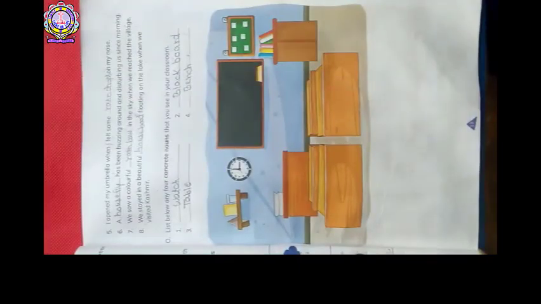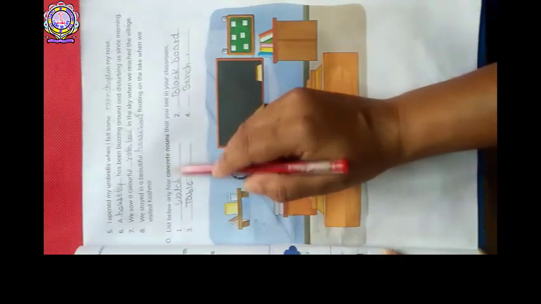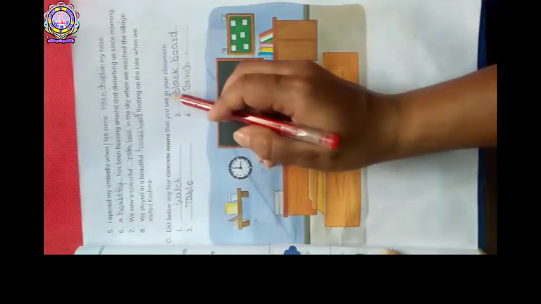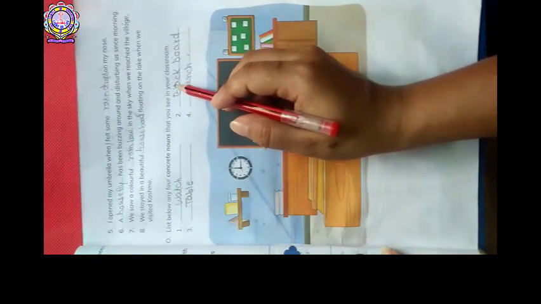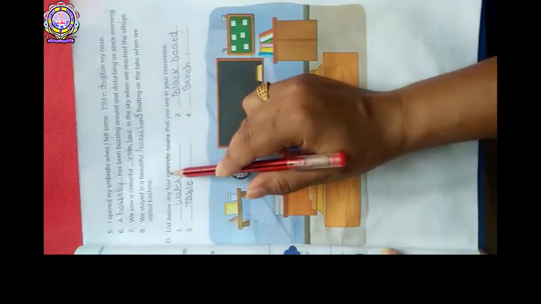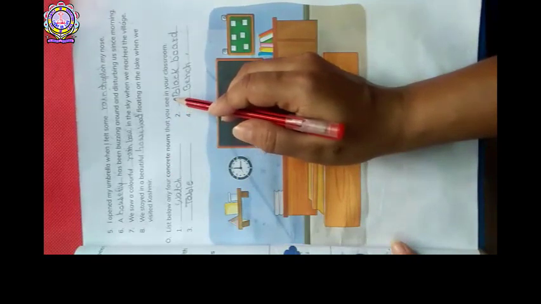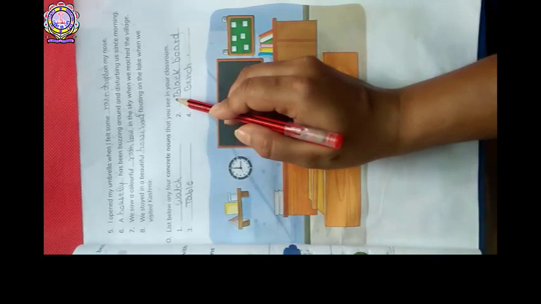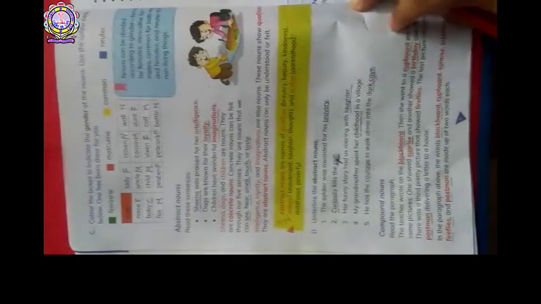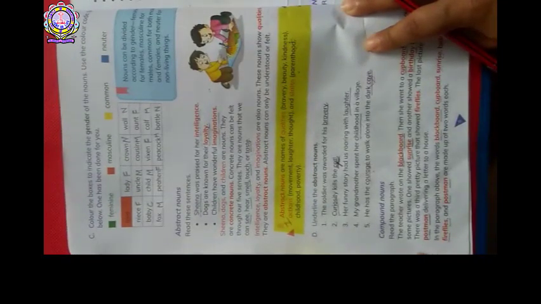Student, what you have to do? You have to write 4 concrete nouns that you see in your house. Okay? Or you can use 10 also. You can write 10 concrete nouns that you see in your house. Okay? Can you do that? Student, look this picture, and if you have doubt regarding this page, you can ask me. Okay?